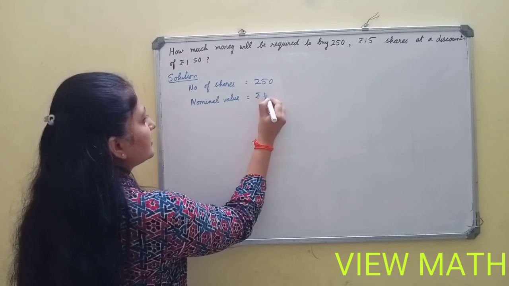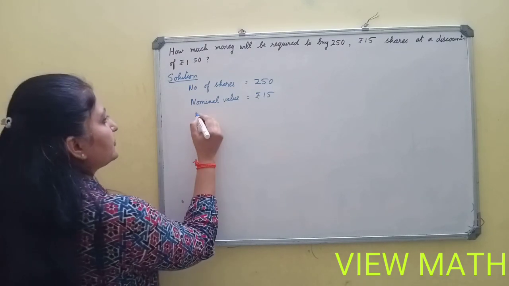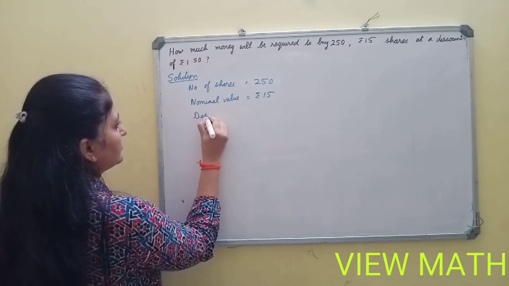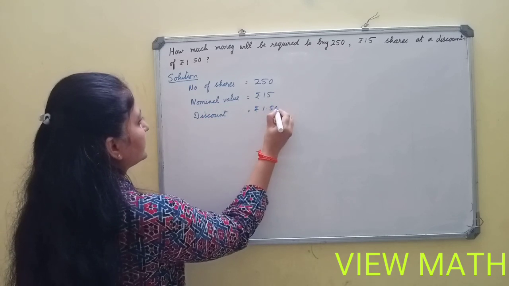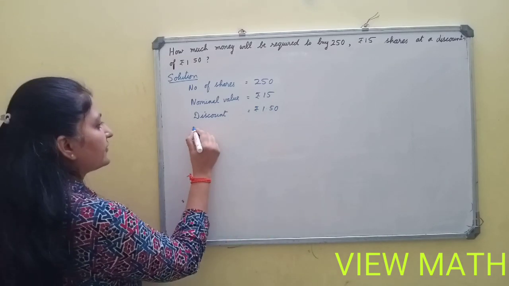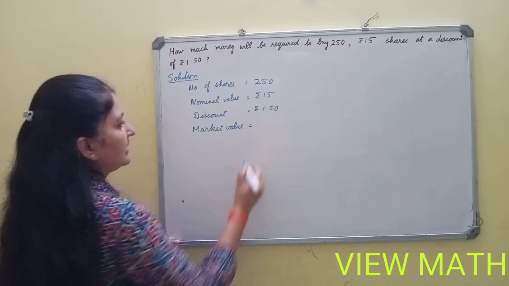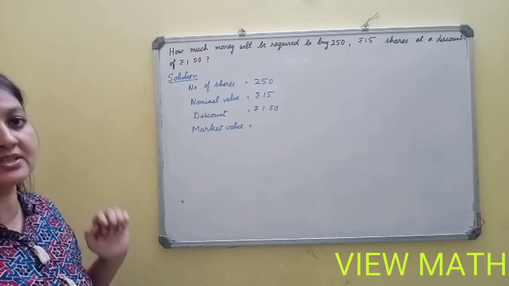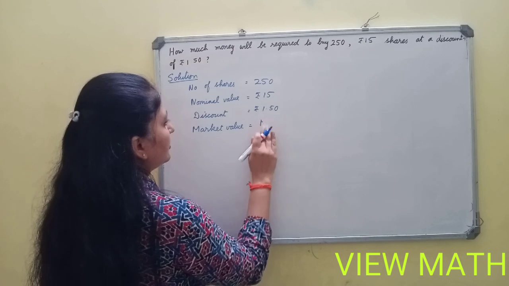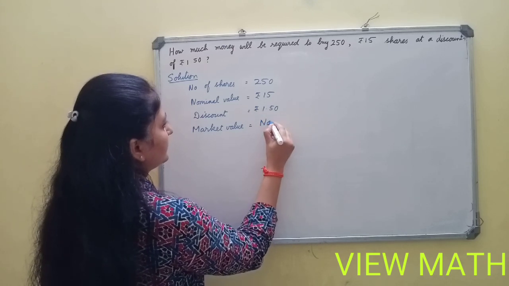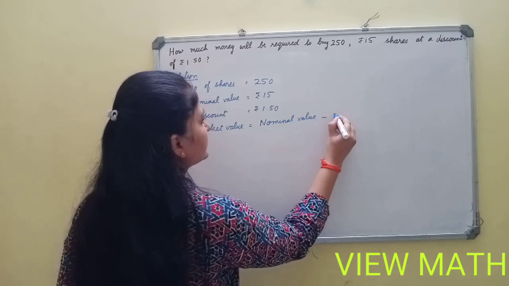Nominal value is rupees 15. Here in this problem they have given discount is 1 rupee 50 paise. Discount is equal to rupees 1.50. Now first we have to calculate the market value. Market value is nominal value minus discount. As I told you, when premium is given you have to add, and when discount is given you have to subtract.